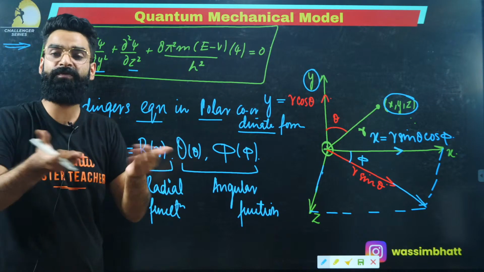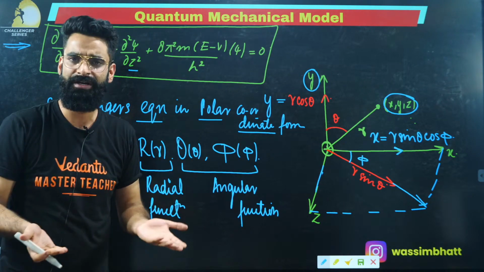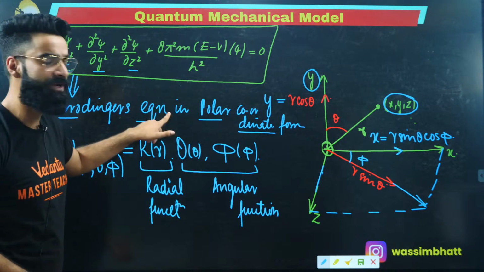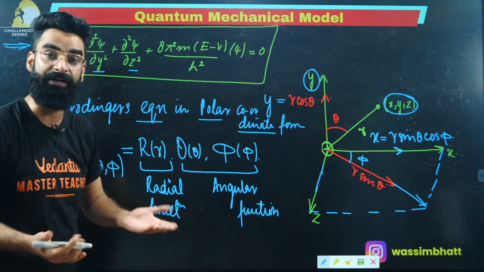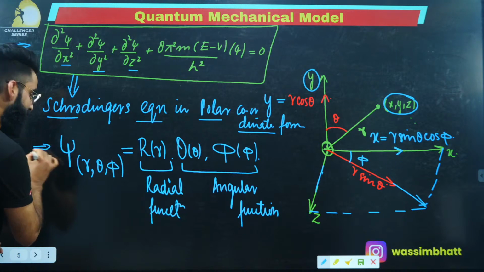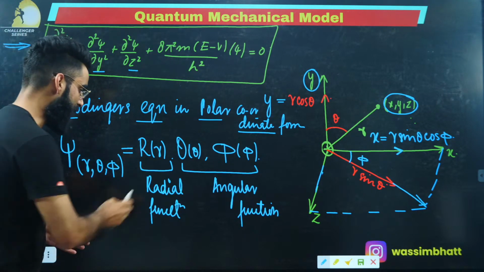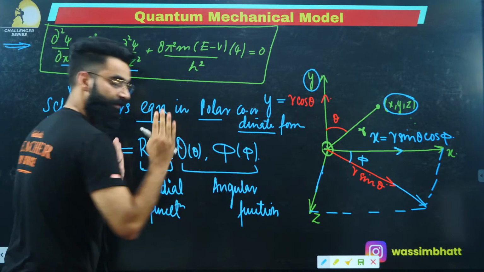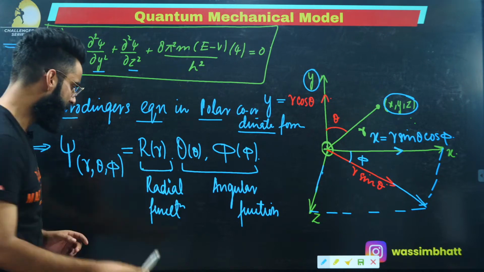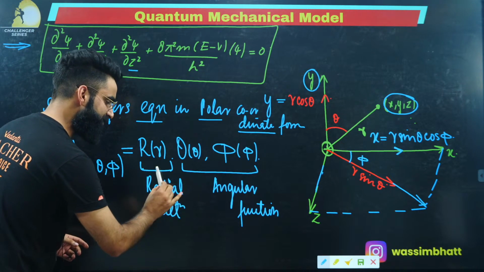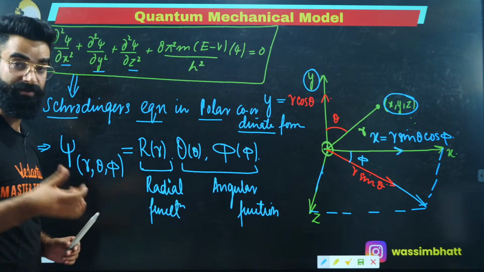Like we have a quadratic equation. For example, we solve the quadratic equation. What do we get? We get the roots. Similarly, the Schrodinger's wave equation in the polar coordinate form, if I solve that, I'll be getting roots of it in terms of psi, correct? And every psi value will contain two parts. One is called the radial function, one is called the angular function, okay? Now people, what kind of idea does this radial function give me about the electron? What kind of idea does this angular function give me about the electron? That's something we need to understand.